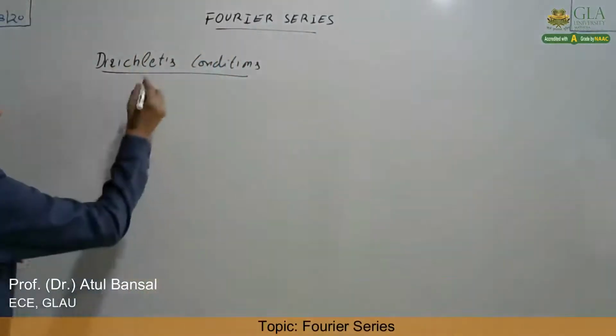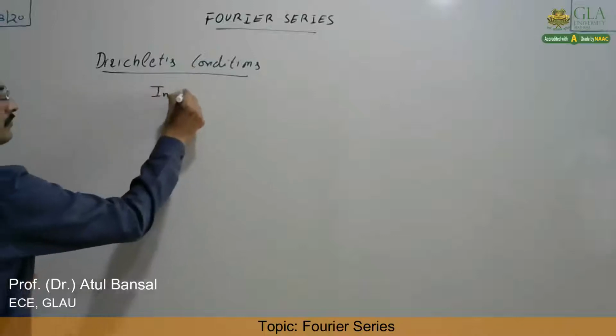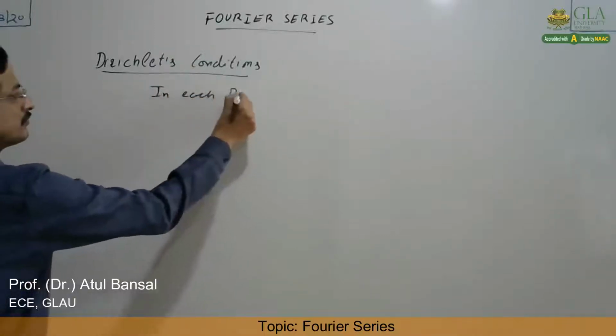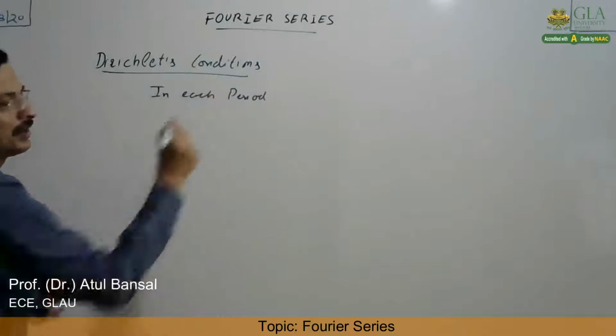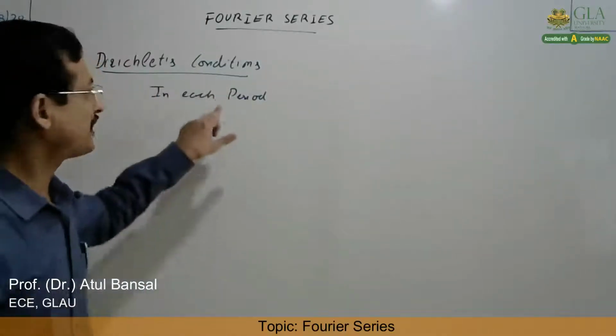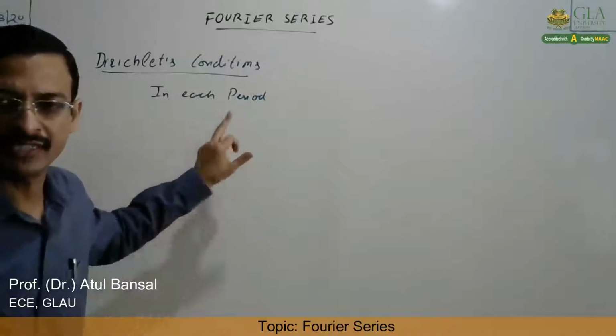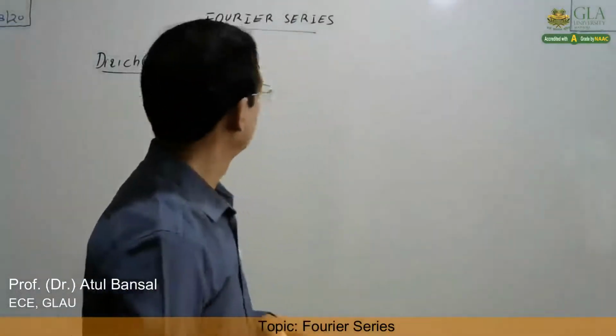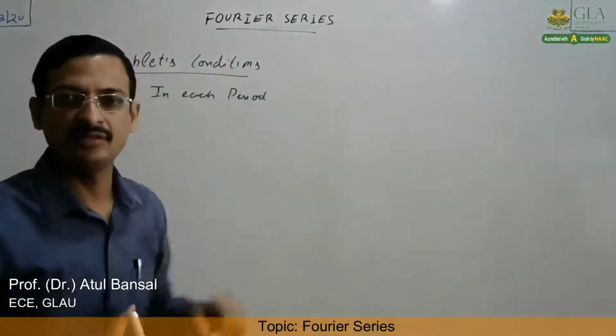Now, what are these Dirichlet's conditions? Because we are dealing with periodic signals, in each time period there are certain conditions on the signal x(t) that should be satisfied so that its Fourier series can be obtained.